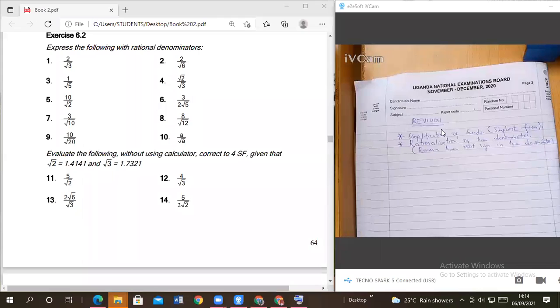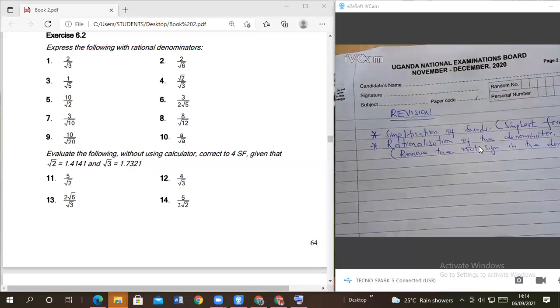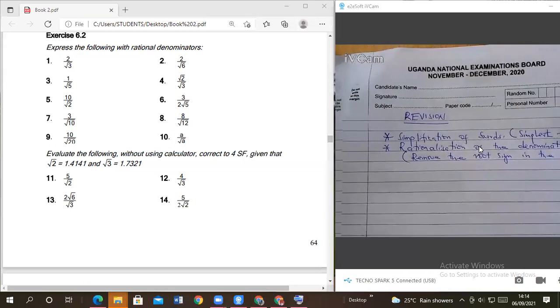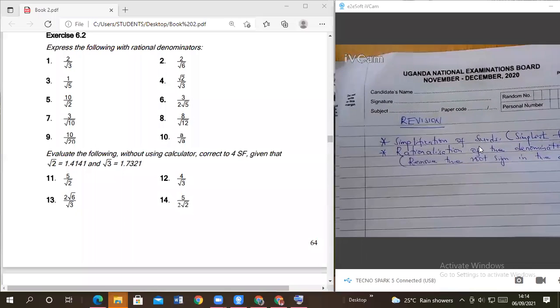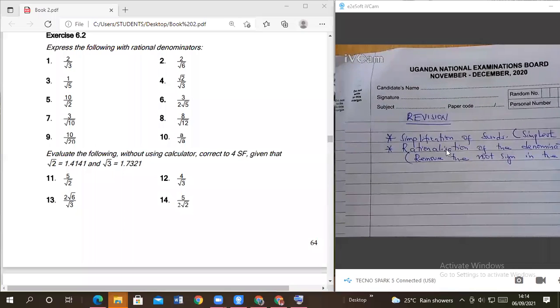Members, is my writing too small, or should I zoom a bit? Is it okay like that, or should I zoom a bit? It's okay. Yeah. Okay.